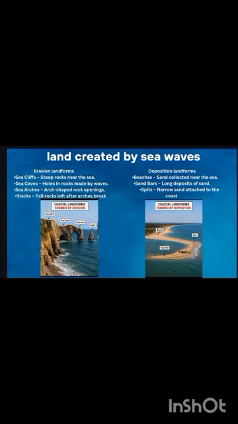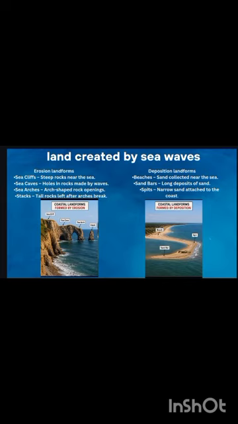There are photos of coastal landforms formed by erosion. It is explained very clearly how sea cliffs, sea caves, sea arches, and sea stacks are formed.